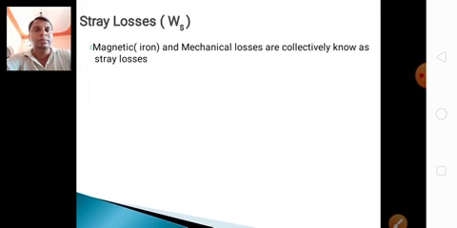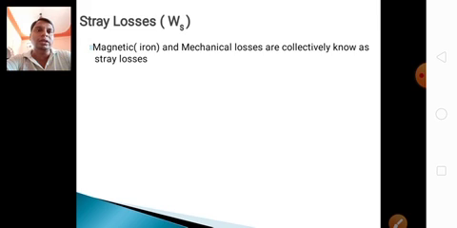Stray losses. The magnetic and mechanical losses are collectively known as stray losses. Stray losses mean the combination of magnetic iron losses or core losses, and mechanical losses. Mechanical losses mean windage loss and friction loss. Iron losses, core losses, mean hysteresis loss and eddy current loss.